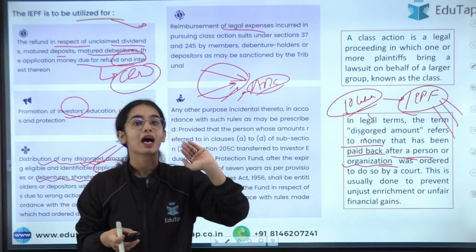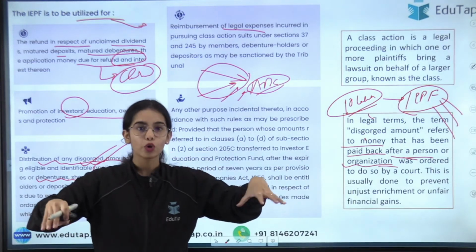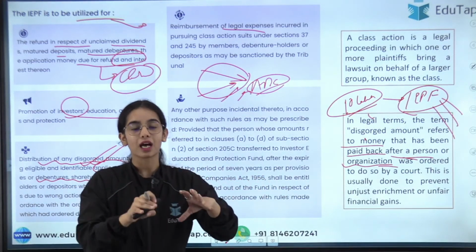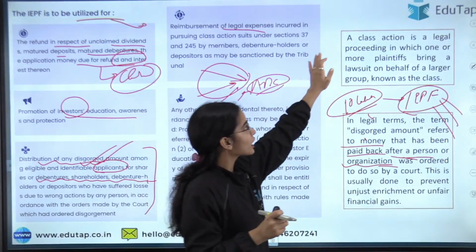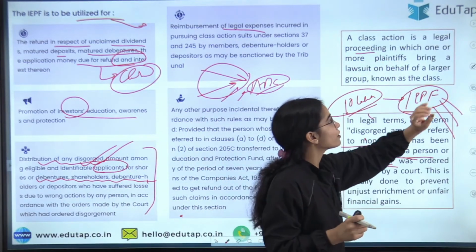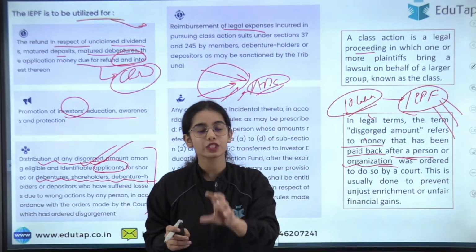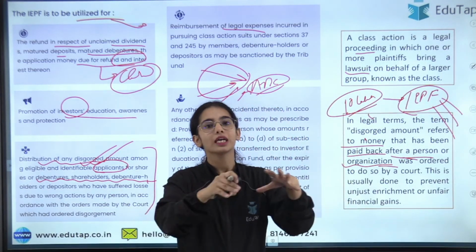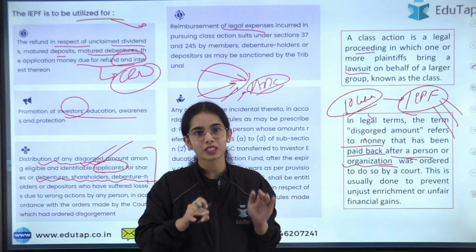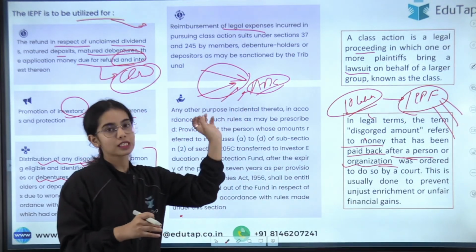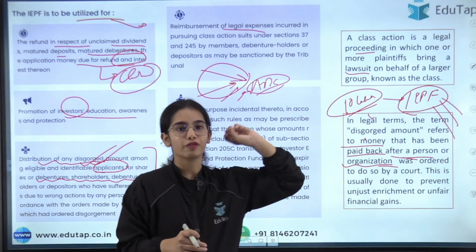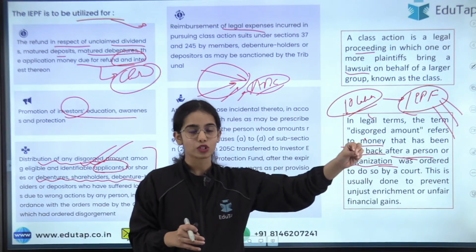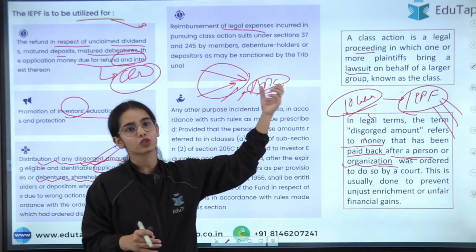So this becomes a class action for the whole investor class. A class action is a legal proceeding in which one or more plaintiffs, the victims, bring a lawsuit on behalf of a larger class. So a few of the investors go to the court to handle the lawsuit on behalf of all the investors of the ABC.